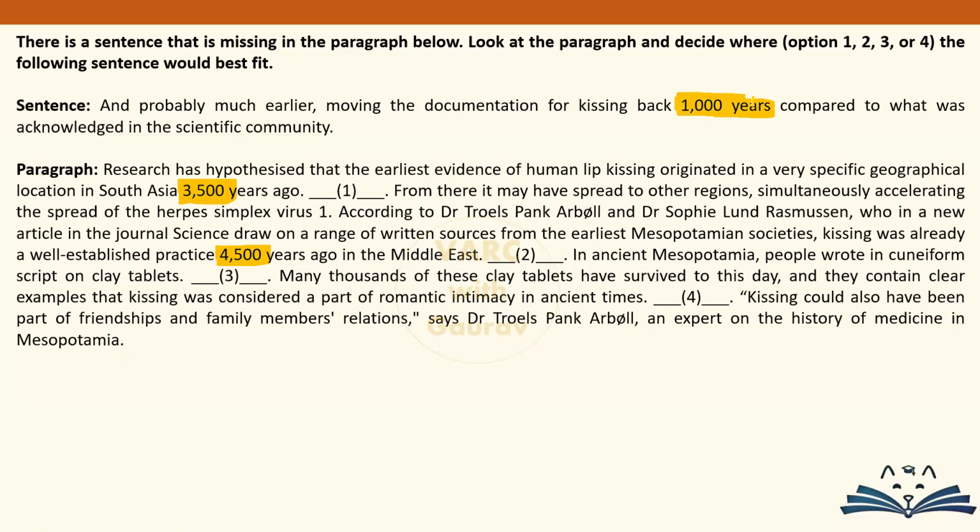And the sentence also talks about the same thing कि जो ये documentation मिला है, तो because of the documentation we can now clearly say that the origin of kissing is 1000 years older compared to what we believed पहले. So ये sentence one में तो definitely नहीं आएगा. This sentence has to come after Dr. Troels and Dr. Sophie की बात हो चुकी है, where they have already mentioned कि नहीं नहीं नहीं, हमें तो 4500 साल का एविडेंस मिल चुका है.